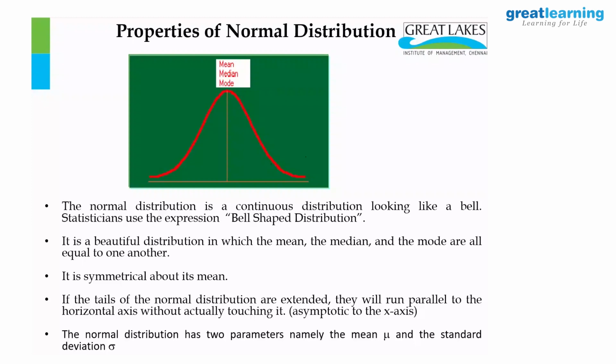Most secular of all distributions. All the three are equal. No fight. So, in a lighter vein, if I have to say, we can follow the secular concept by following the role model of normal distribution. Mean, median, mode, all are friends, my dear. They don't fight. They're all equal. That's the beauty of normal distribution.